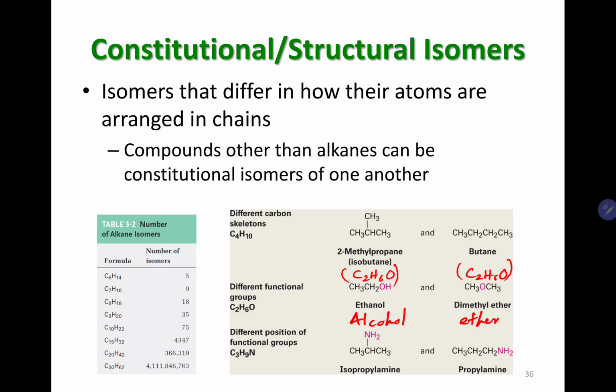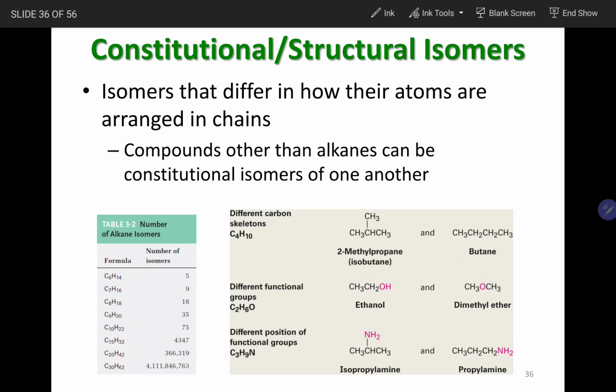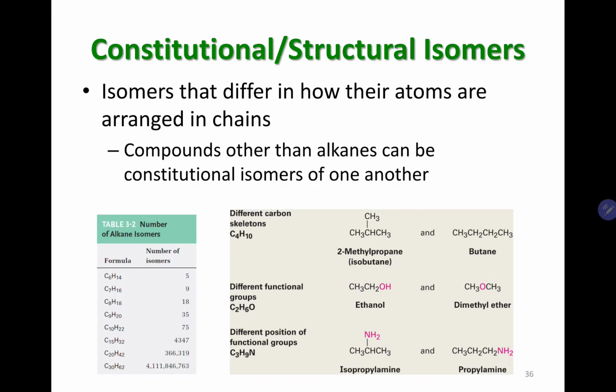The last kind is known as position isomers, or position of the functional group isomers. Here you have the same number of carbons, hydrogens, and whatever other atoms you have, so the chemical formula is identical. But the position of the functional group is going to be different.